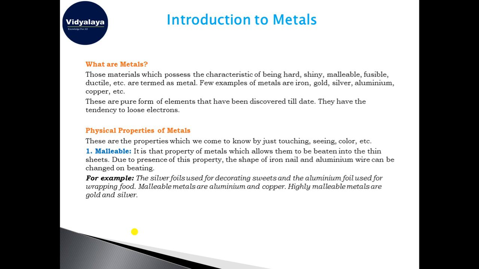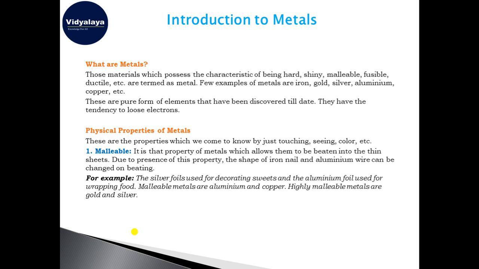If we discuss what a metal is, these are those kind of substances which are very hard, they have shine, they are malleable. The terms that I am using right now we will be discussing in detail later in the chapter, so you can just listen to the terms now.